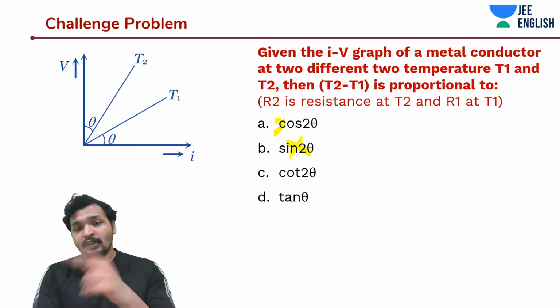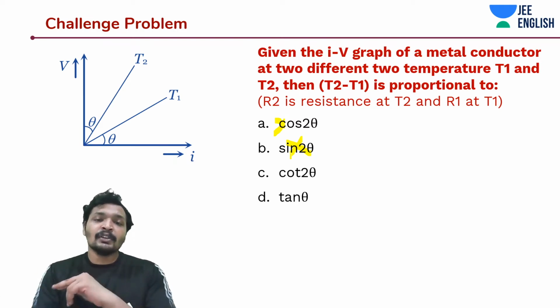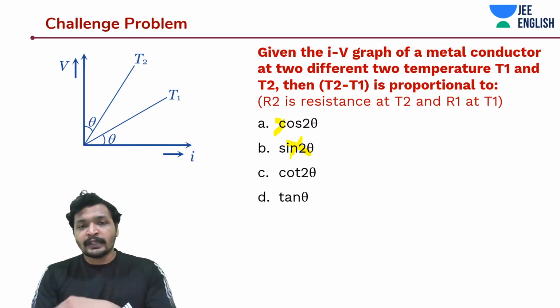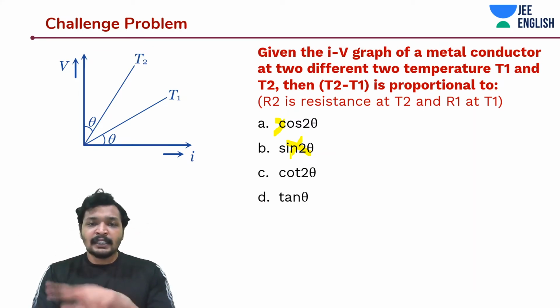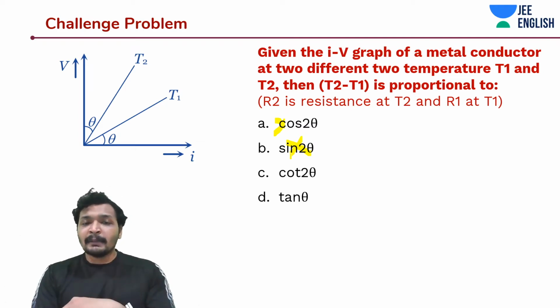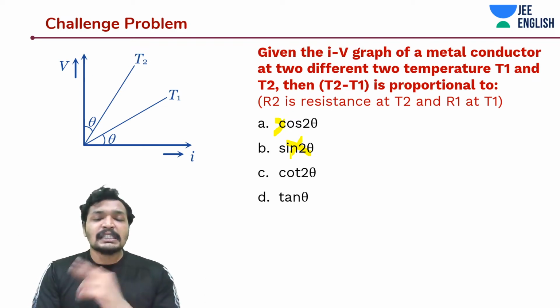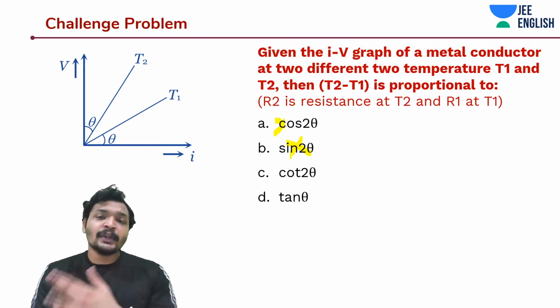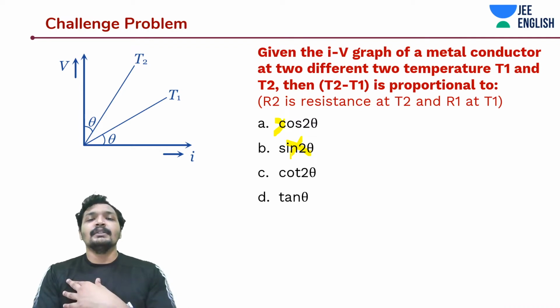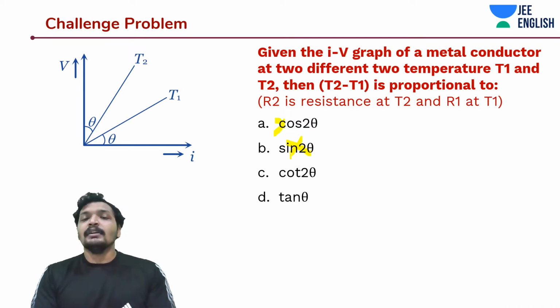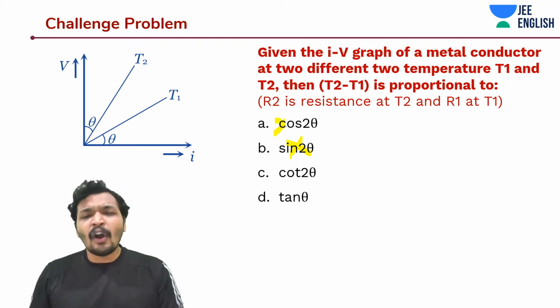Sorry guys, let me correct it. Cos theta by sin theta minus sin theta by cos theta. Cos gets multiplied with cos and becomes cos square, and sin gets multiplied with sin and becomes sin square. So it would be cos square minus sin square by sin theta cos theta, and you multiply the 2 on the denominator and numerator, and you get sin 2 theta on the denominator. And what is cos square theta minus sin square theta? It is nothing but cos 2 theta, which means this is proportional to cot 2 theta.